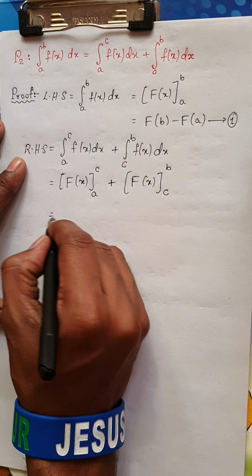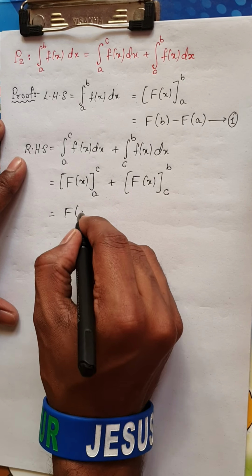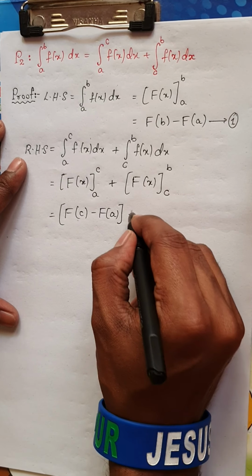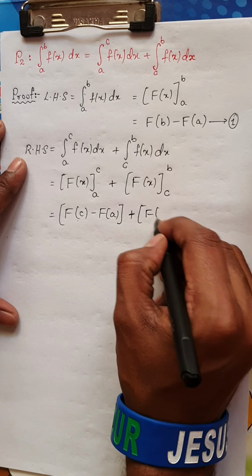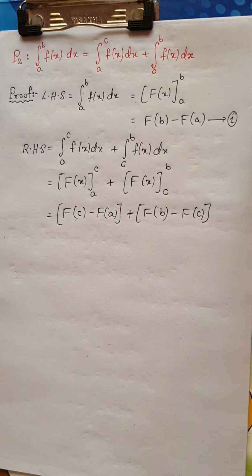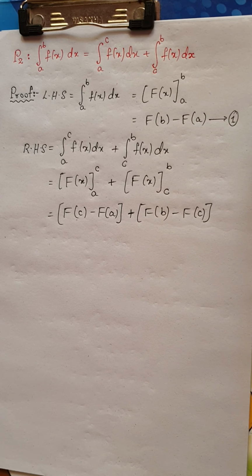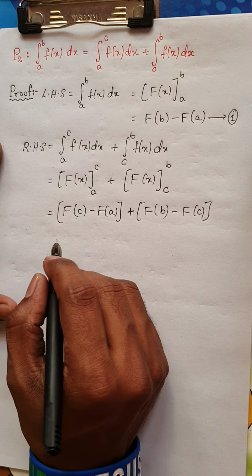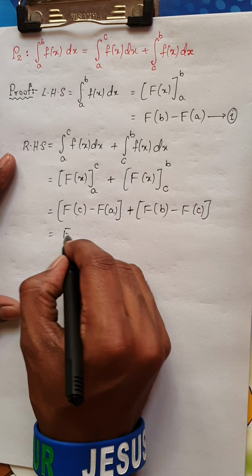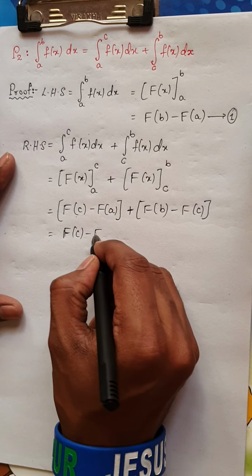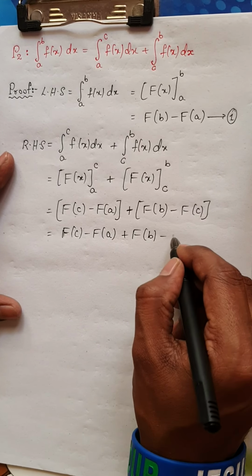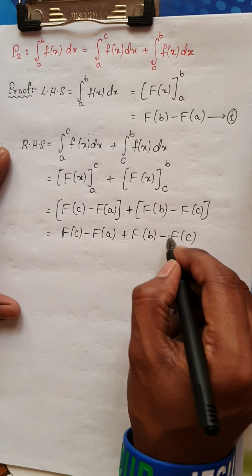If you substitute the limits, you will get F of c minus F of a, plus similarly here I will get F of b minus F of c. Now let me remove the brackets and see what I am going to get here. So this is nothing but F of c minus F of a plus F of b minus F of c.